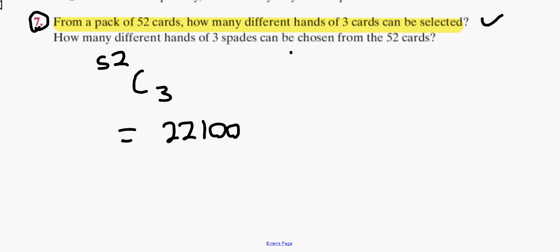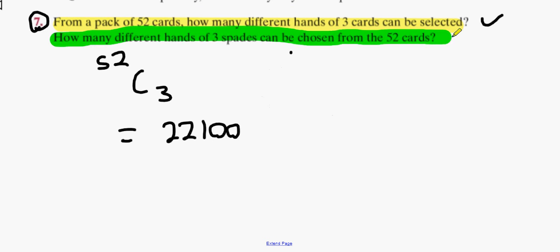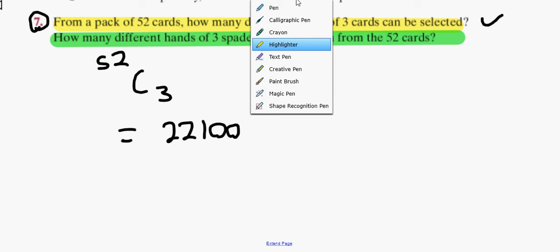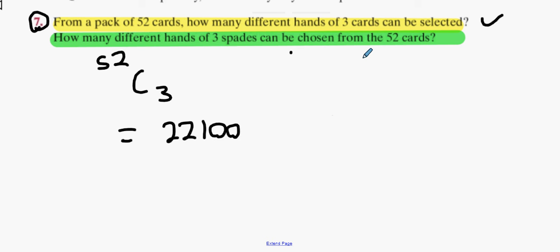Now we're on to part 2. How many different hands of 3 spades can be chosen from 52 cards? Well, how many spades are there? 13. And what is a hand for this game? 3 cards, isn't it? So 13C3. 286. We all good? Okay, let's keep going.